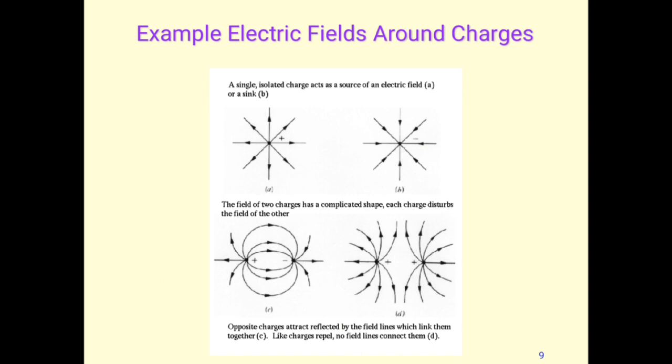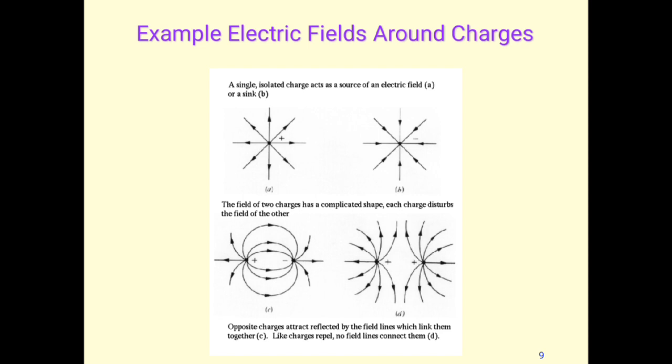So, example electric fields around charges. As we can see in the figure, for a positive charge, the electric field is away from the positive charge, and in the negative charge case the field is towards the center. And the field of two charges has a complicated shape. Each charge disturbs the field of the other.